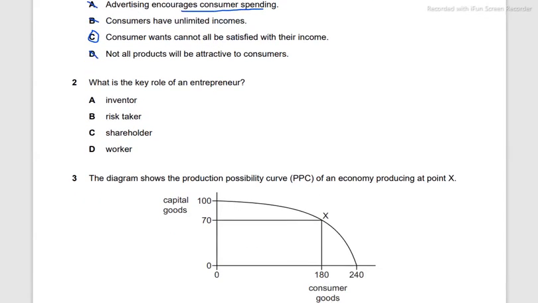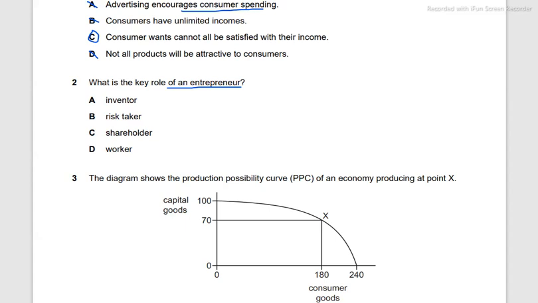Let's move on. Question 2. What is the key role of an entrepreneur? An entrepreneur is a part of enterprise, and as we know, enterprise is the one who makes key decisions in a business and takes the risk. So that's the main job of an entrepreneur. A says inventor. Well, an entrepreneur can start a business that deals with an already existing product.